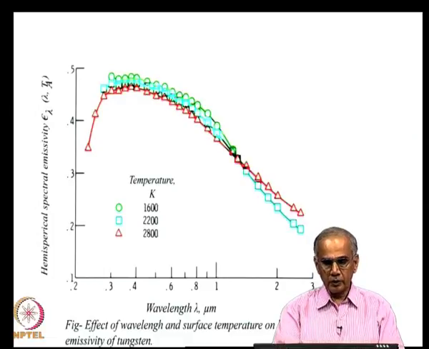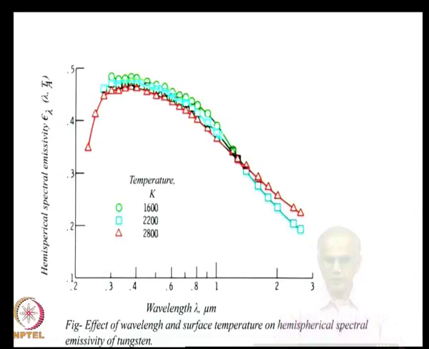Now, here we are showing you the variation of the spectral emissivity of tungsten as a function of wavelength. You see that beyond 1 micron, this decreasing effect of emissivity with wavelength is seen clearly. This follows the theory which we discussed, but at low wavelengths around the visible region, you see that emissivity is almost constant.